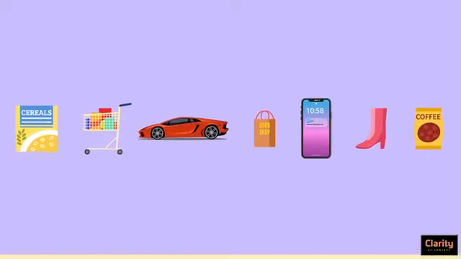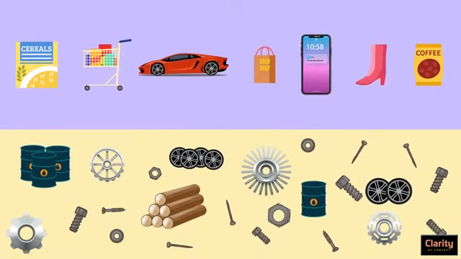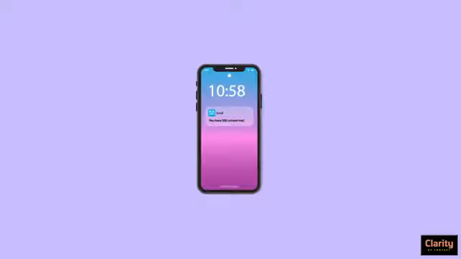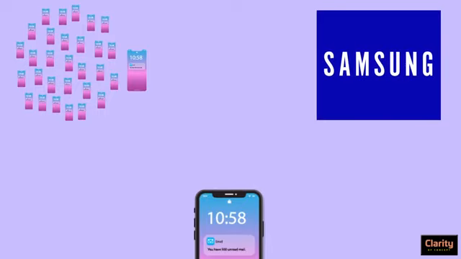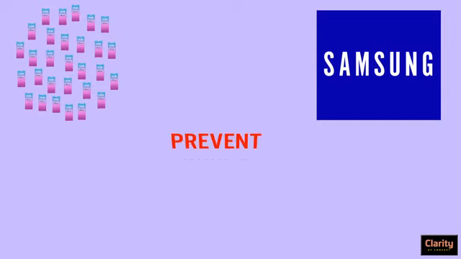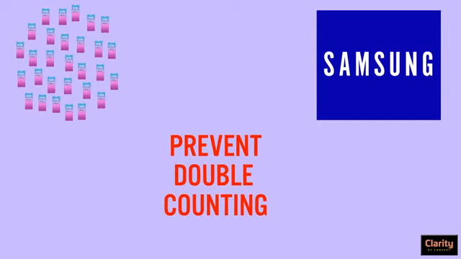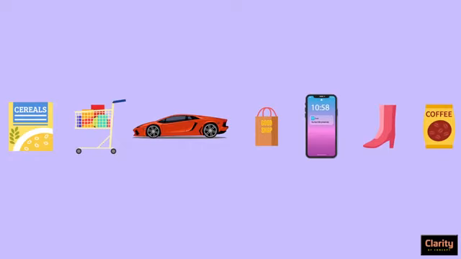Only final goods are considered and not intermediate goods. Mobile phone is final good. Battery and display are intermediate goods. When display manufacturing company sells display to Samsung, it is not considered in GDP calculation. This is to prevent double counting of same item. Only prices of end product is considered as it includes prices of all intermediate goods.